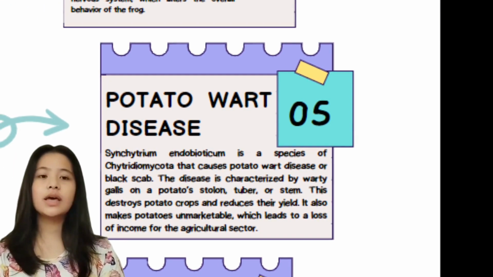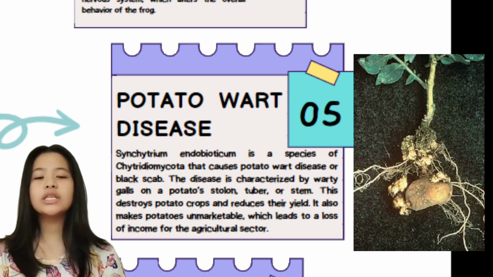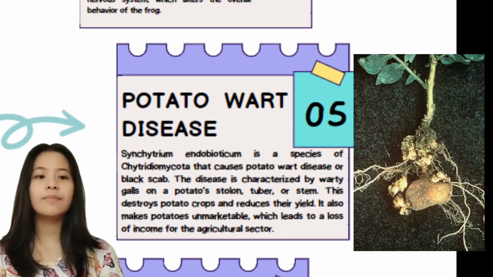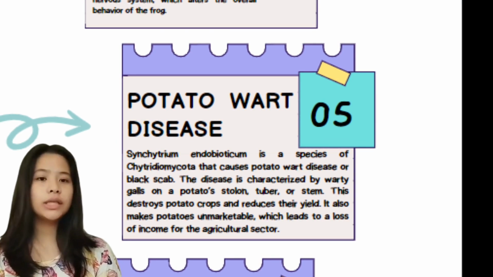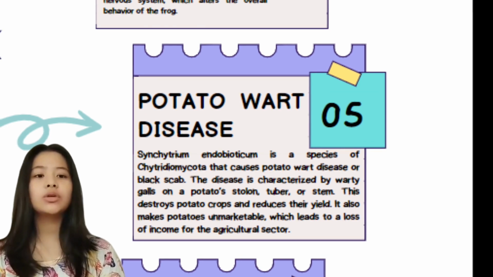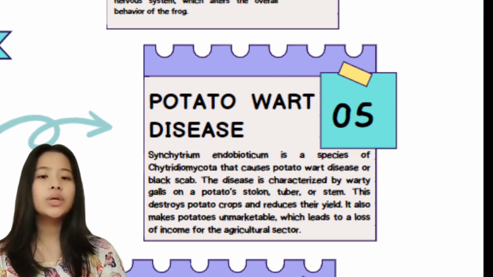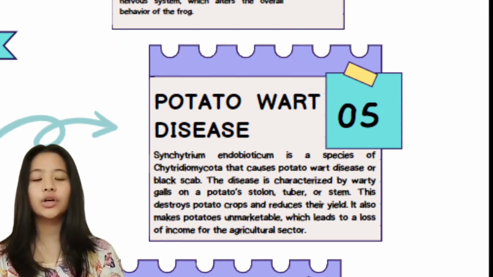Potato wart disease. Chytridium endobioticum is a species of Chytridiomycota that causes potato wart disease, or black scab. The disease is characterized by warty galls on a potato stolon, tuber, or stem. This destroys potato crops and reduces their yield. It also makes potatoes unmarketable, which leads to a loss of income for the agricultural sector.